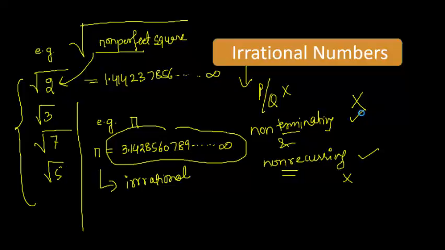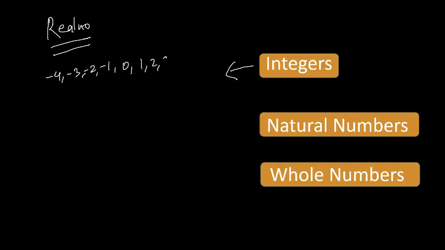Now let's learn about few more numbers which are real numbers, right? So in real numbers we have some numbers like integers. Do you know what are integers? In integers, do we count negative numbers? Yes. So if your numbers are negative or positive and even zero, all numbers are integers, right? Negative, positive.